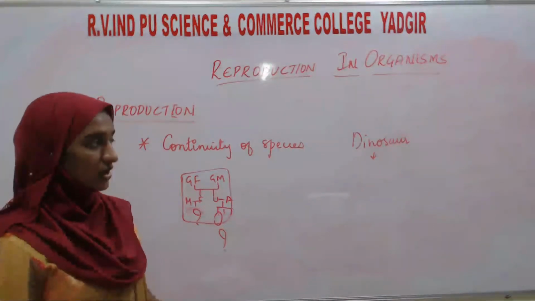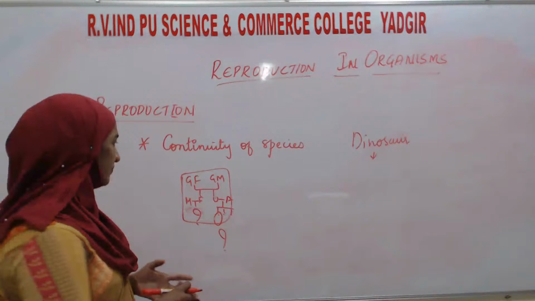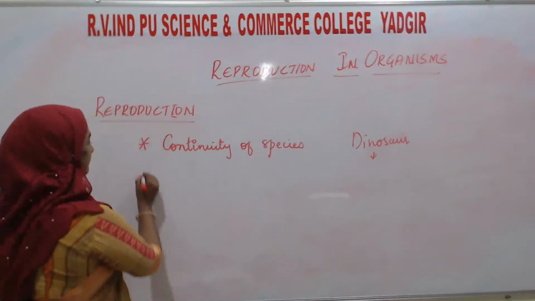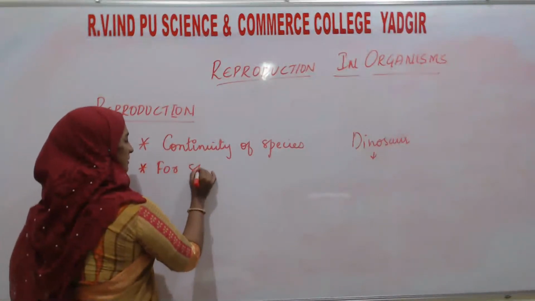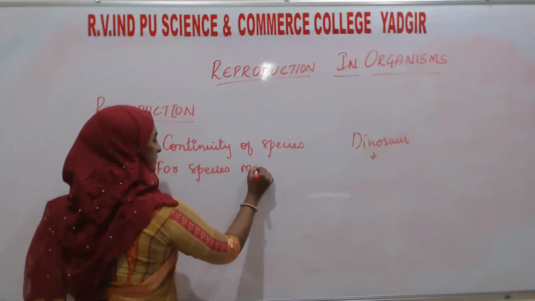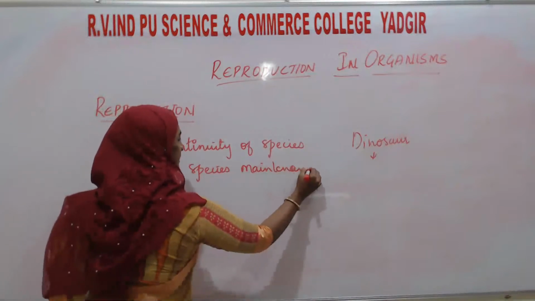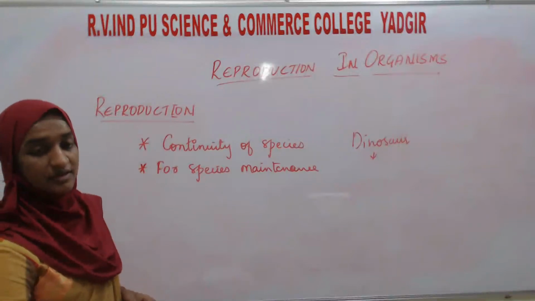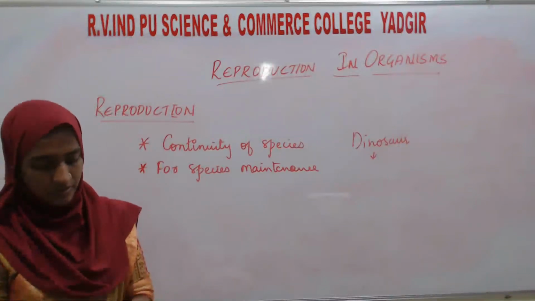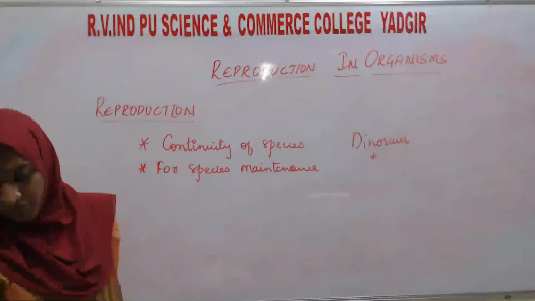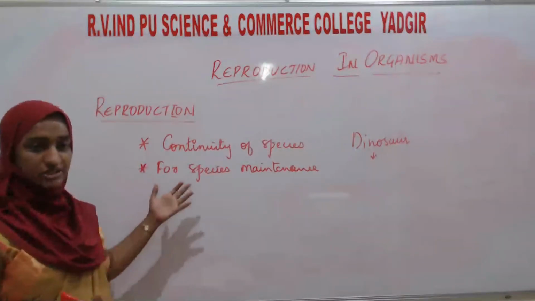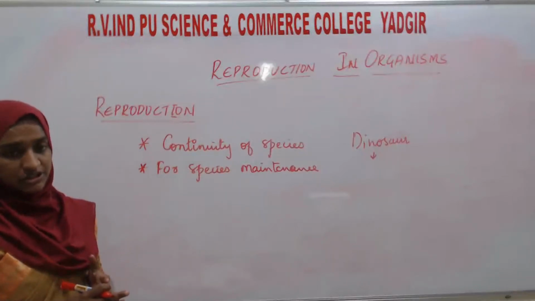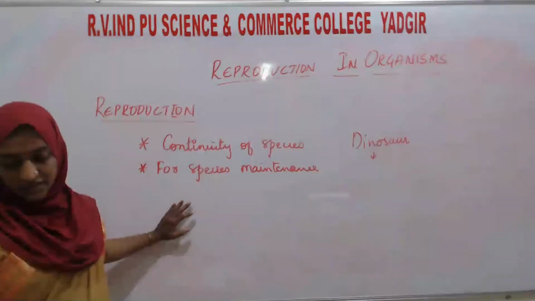The next is species maintenance. Reproduction is necessary for species maintenance. Absence of reproduction may lead to species extinction soon. Next, to continue the race of generations, to continue the species from generation after generation, for this reason reproduction is very necessary.